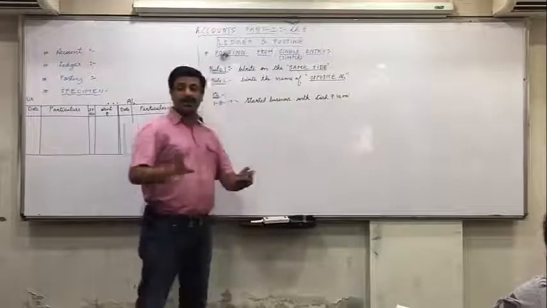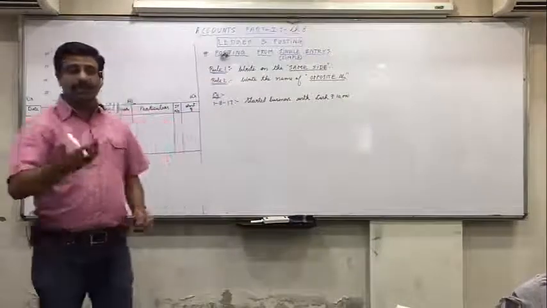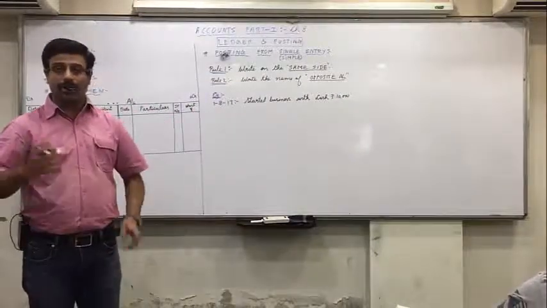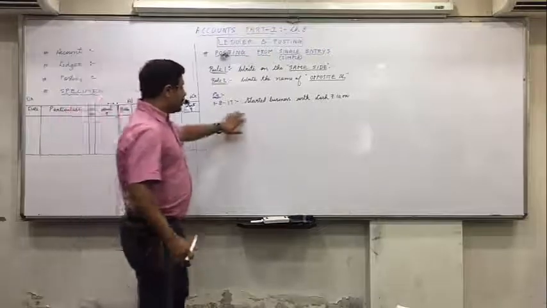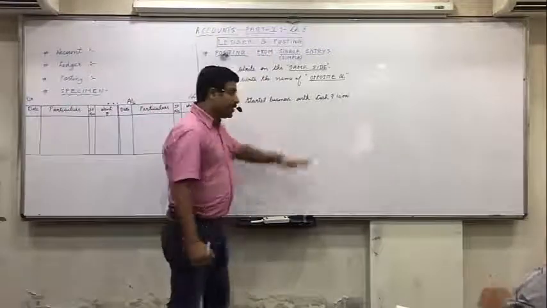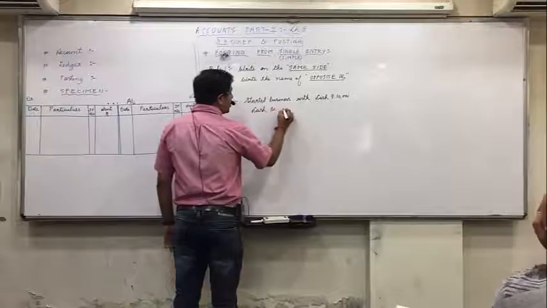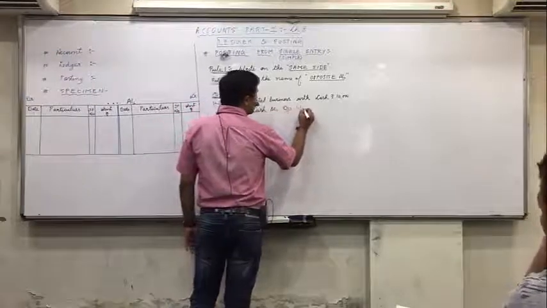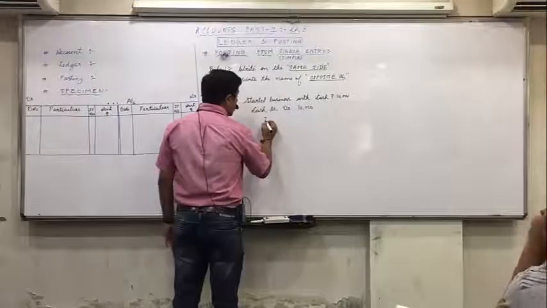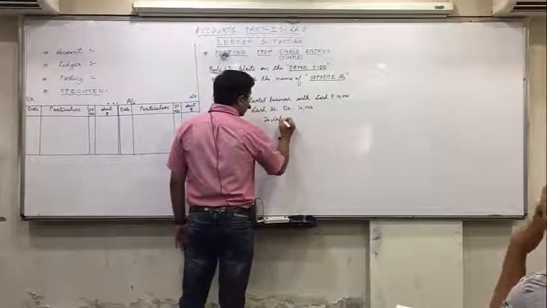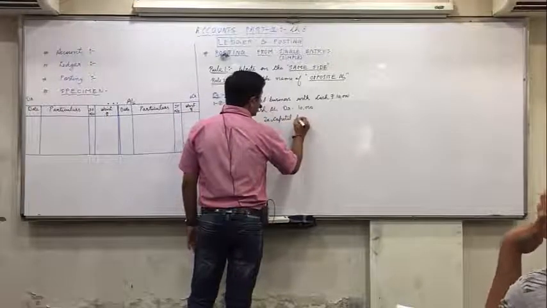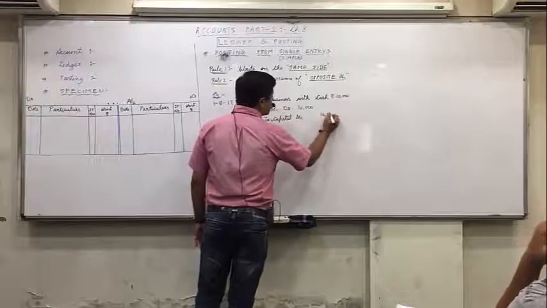Put your pens down, understand things first, then you write it. And one more example I'll be writing on the board which you'll try on your own. Started business with cash rupees 10,000. So cash comes in, debit what comes in: cash account debit with 10,000. Owner is the giver, credit the giver: capital account with 10,000.